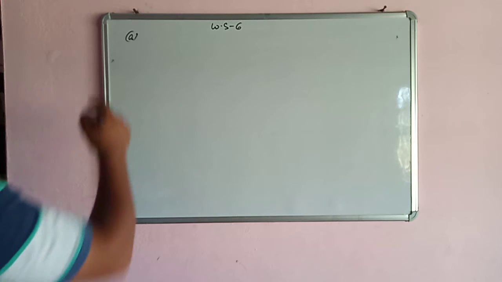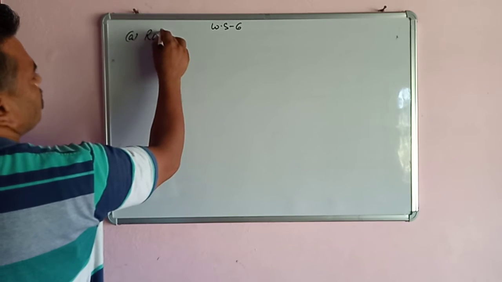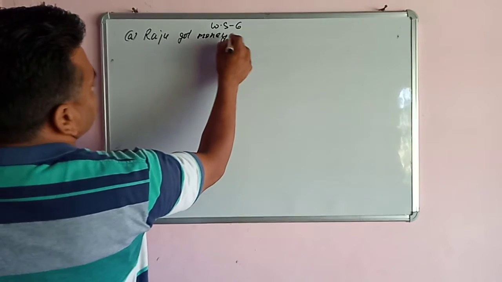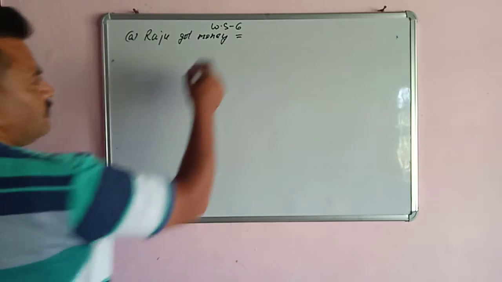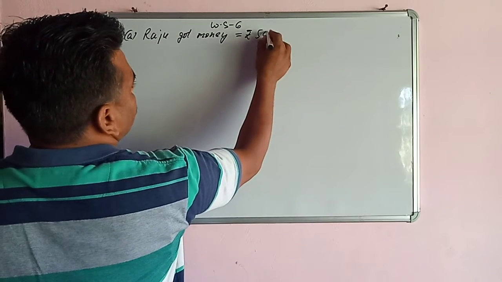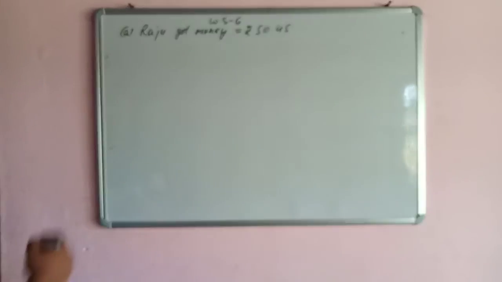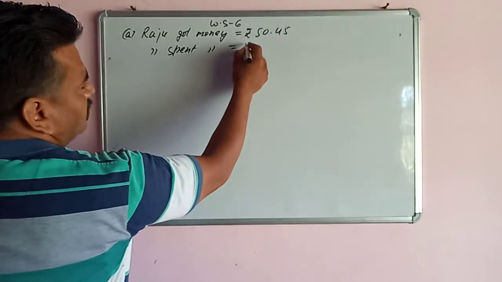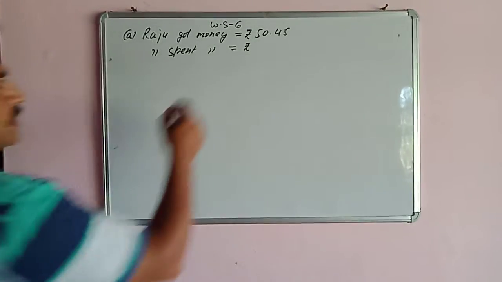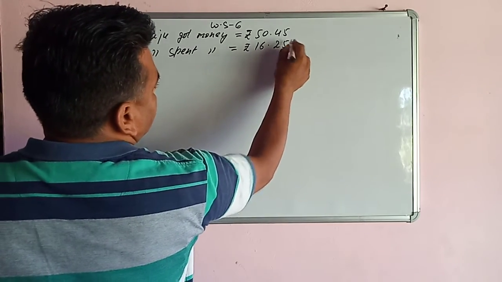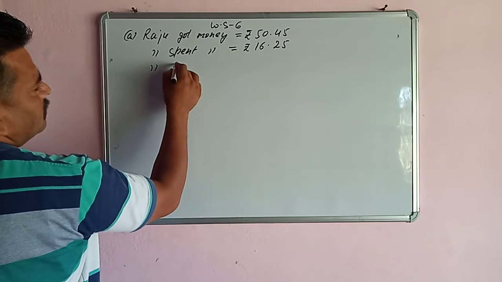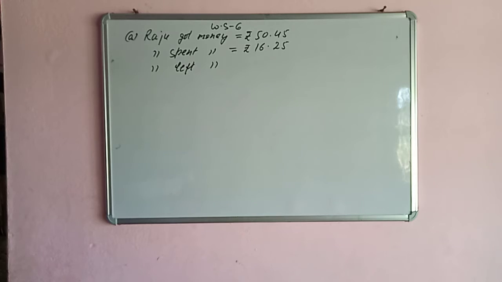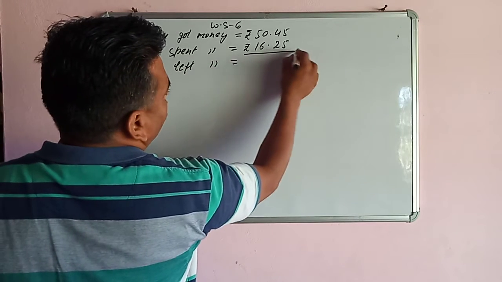So first of all we will write: Raju got money, that is 50 rupees 45 paise. Raju spent money. So how much has he spent? He has spent 16 rupees 25 paise. Now Raju left money. So how much does he have left now with him?